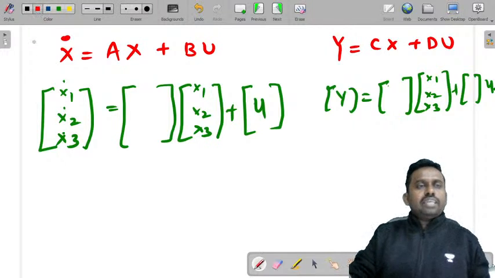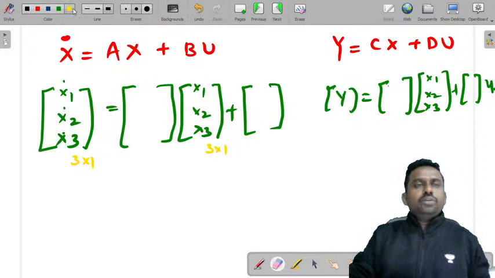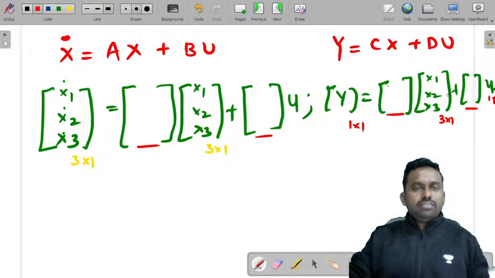Right? Now what is the size of these matrices? That's more important. What is the size of this? 3 by 1. So this is also 3 by 1. So here it is b into u. Now what is the size of y? 1 by 1. What is the size of this? 3 by 1. What is the size of this? 1 by 1. Now you can define the size of a, b, c and d.